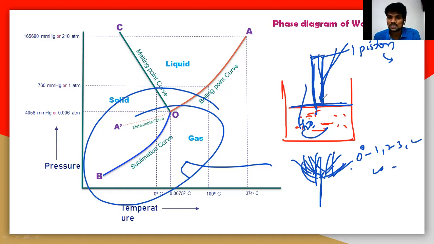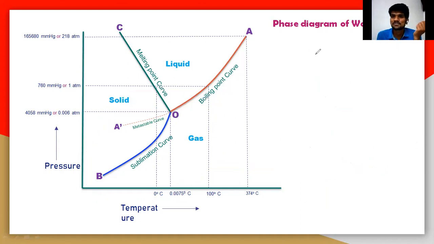If you compress this piston downside, the compression will take place here, that means you are increasing the pressure here. So by increasing and decreasing the pressure, and by decreasing and increasing the temperature, what happens to a water system? Everything we will understand by using this phase diagram. So let us understand one by one. See here.